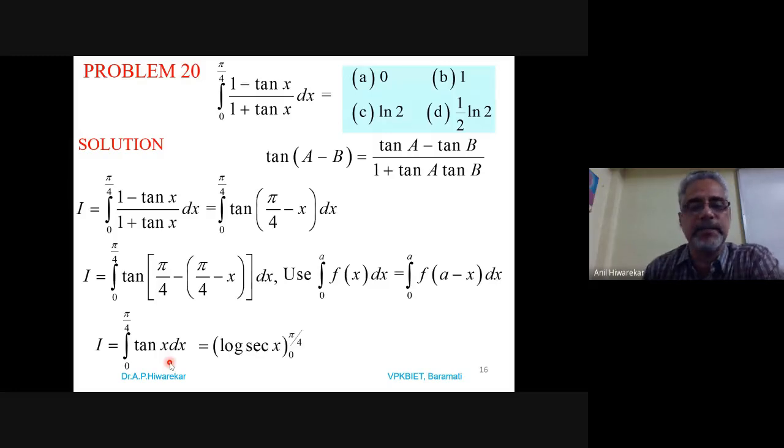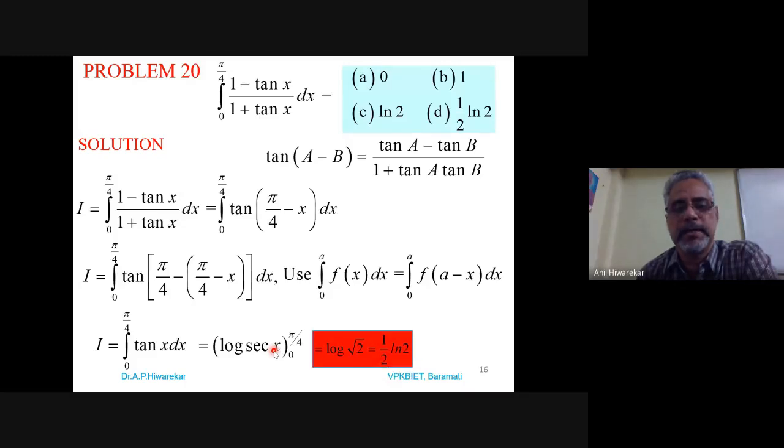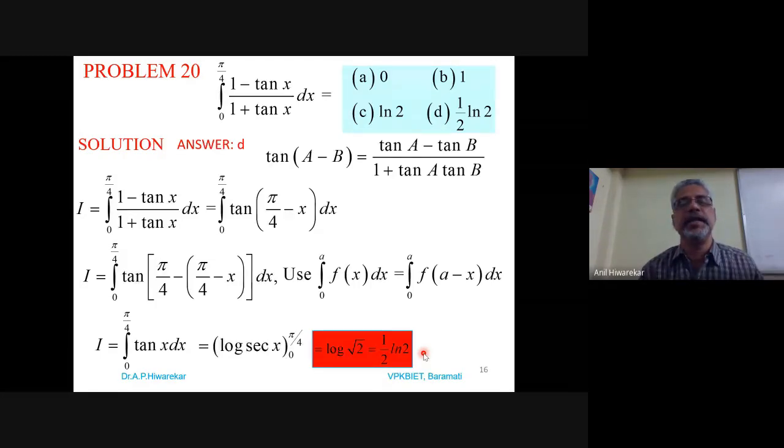And integration of tan x we know is log of sec x. Sec of 0 is 1 and sec of pi by 4 is root 2. So we get log of root 2 minus log of 1, and log of 1 is 0. That's why it is log of square root of 2. And we can write it further by simplifying as 1 by 2 log of 2. Okay. So our answer is D. Solution of this problem, answer is D.